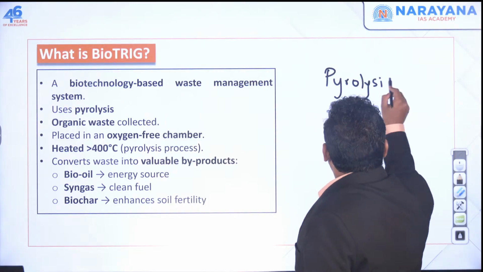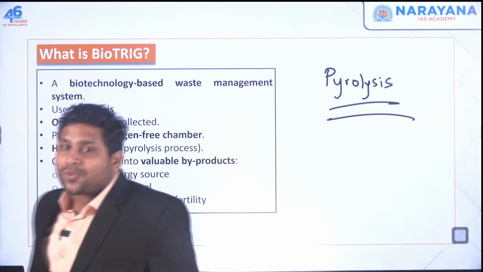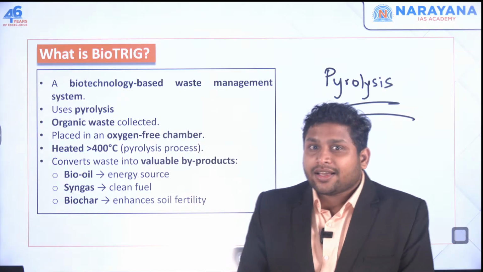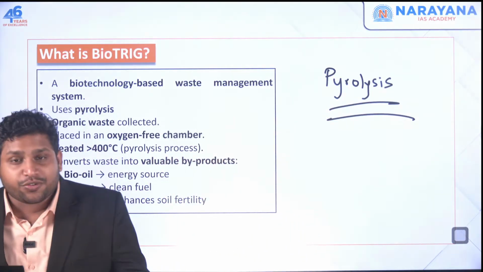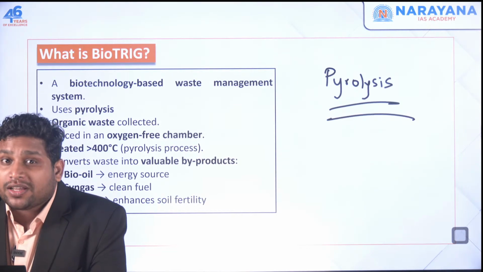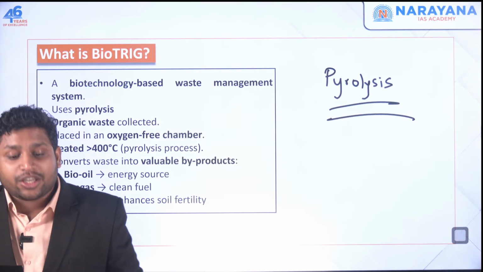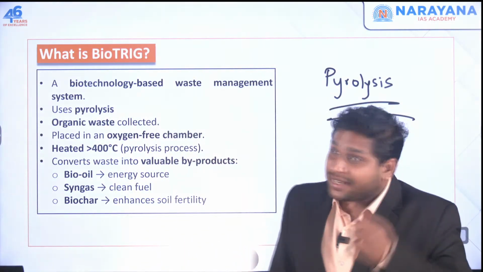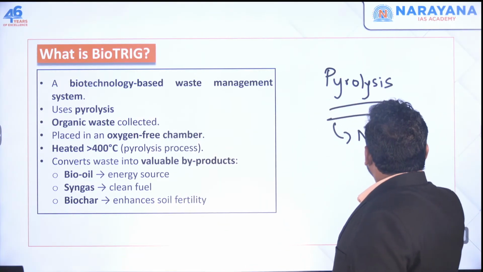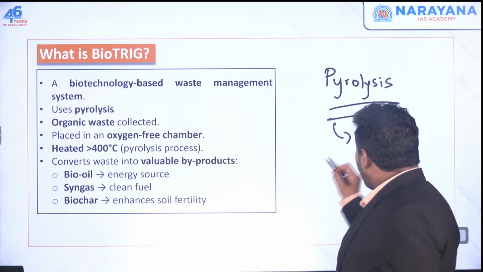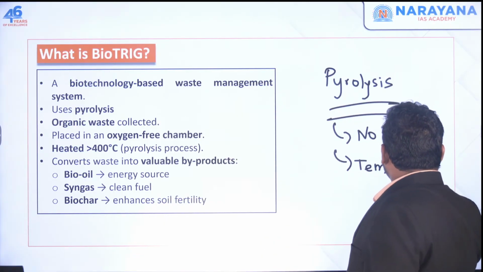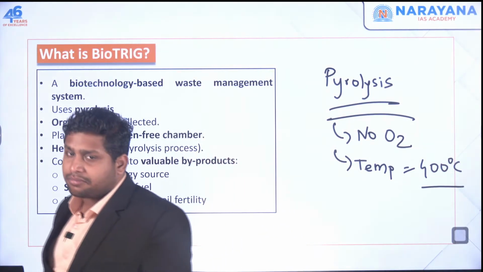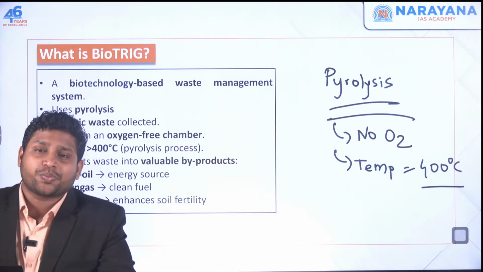In the last lecture, I remember I told you about this process of pyrolysis, how it was going on. I said that we will go for burning the coal without making use of oxygen. Normally, when we burn, we make use of oxygen, but here we will not use oxygen. Without oxygen, we are burning, and the temperature will be very high, somewhere around 400 or more than 400 degrees Celsius. It can go even beyond 500, 600 also.